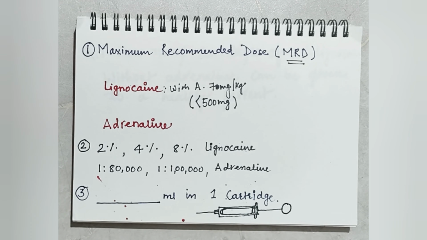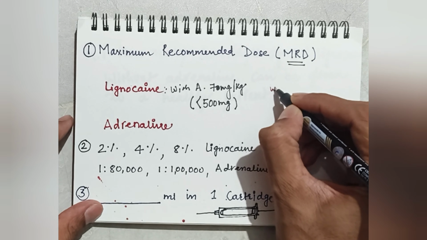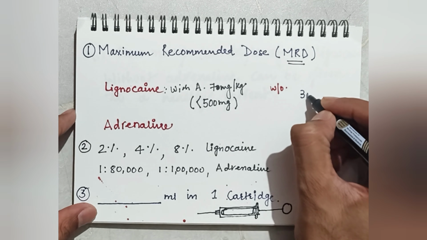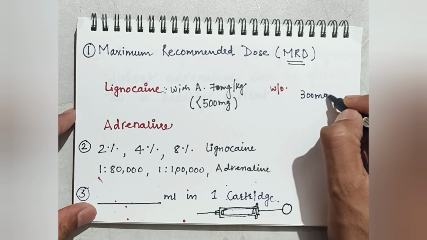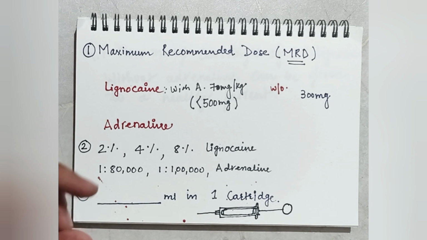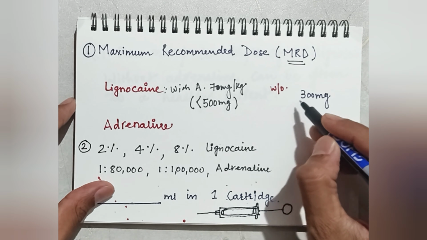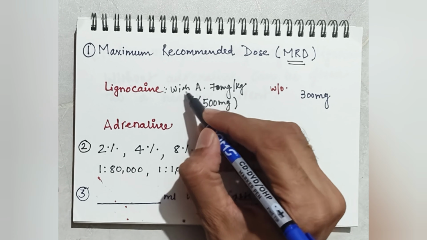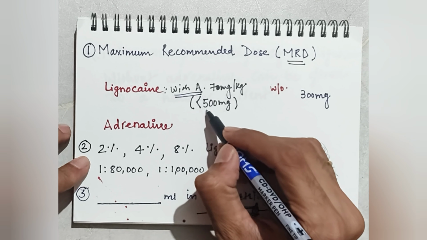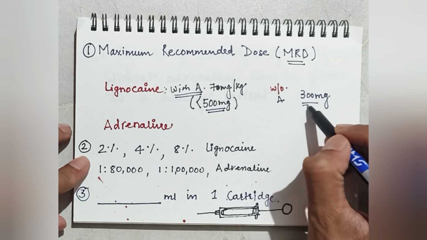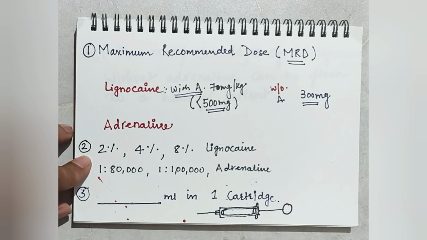If it is given without adrenaline, then the maximum recommended dose will be 300 milligram, because vasoconstriction is not there and lignocaine will flow into the blood vessel. So, for a patient with adrenaline, the maximum dose is 500 milligram. Without adrenaline, the maximum recommended dose is 300 milligram.